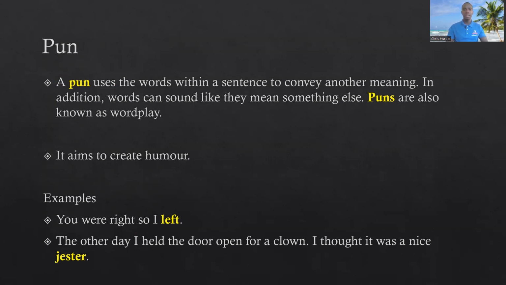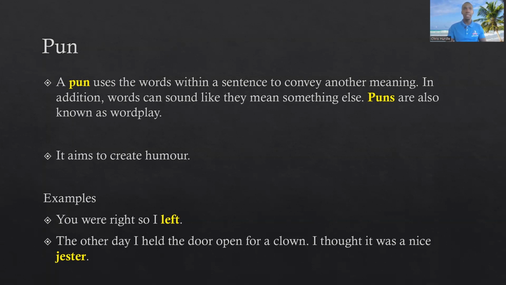So let's look at the example. You were right, so I left. So left would be the word that produces the humor here. Now, left is the past tense of leave, but left also happens to be the opposite of right. So it becomes funny. You know, when we say no pun intended, right?